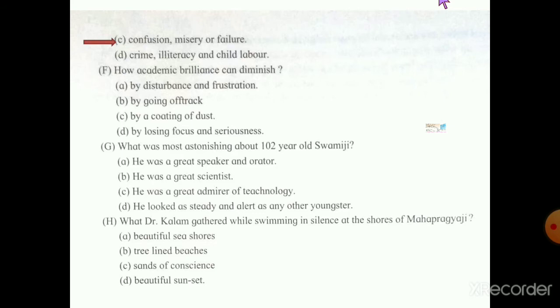F. How academic brilliance can diminish by losing focus and seriousness. G. What was the most astonishing thing about 102-year-old Swamiji? He looked as steady and as alert as any younger person. Then H. What Dr. Kalam gathered while swimming in silence at the shores of Mahapragyaji, sands of conscience.